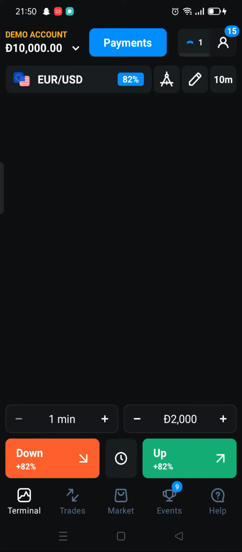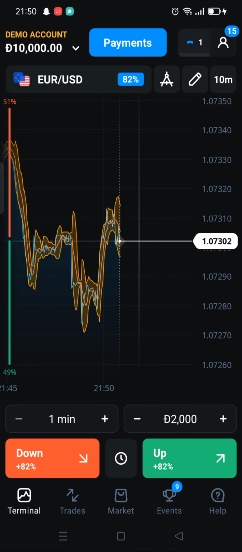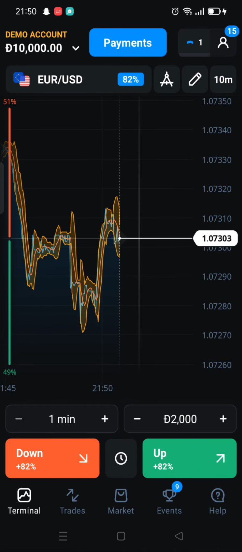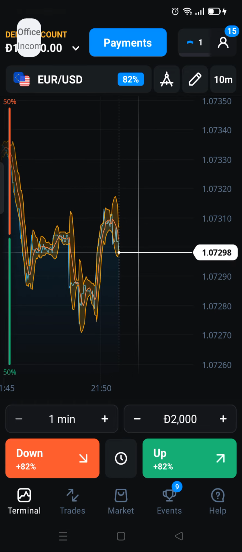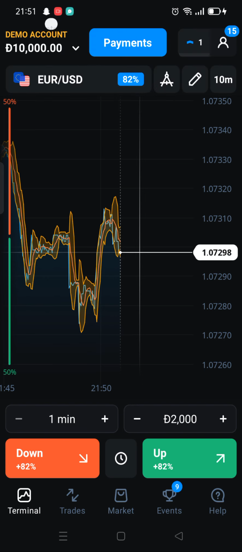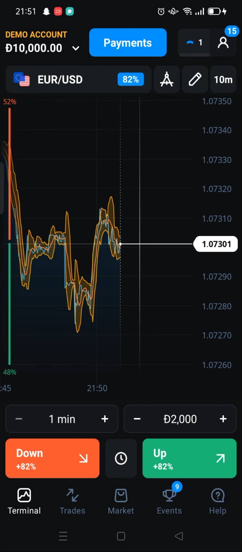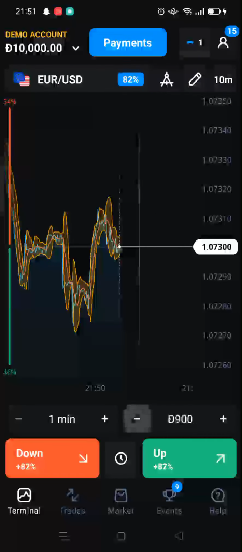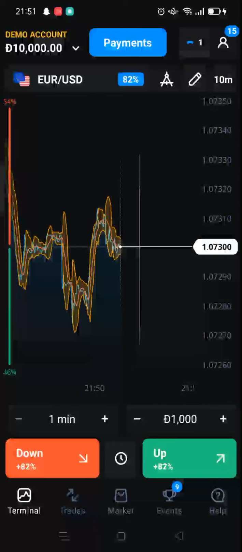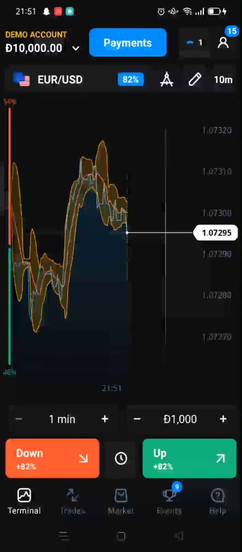First, open. Let's see. Okay, we have $10,000 in the account. The first pair is Euro USD. First we analyze the chart, then second we do our strategy. So let's see. Here we go for the first analysis, then second we trade. Since we have more amount, we choose 1000.